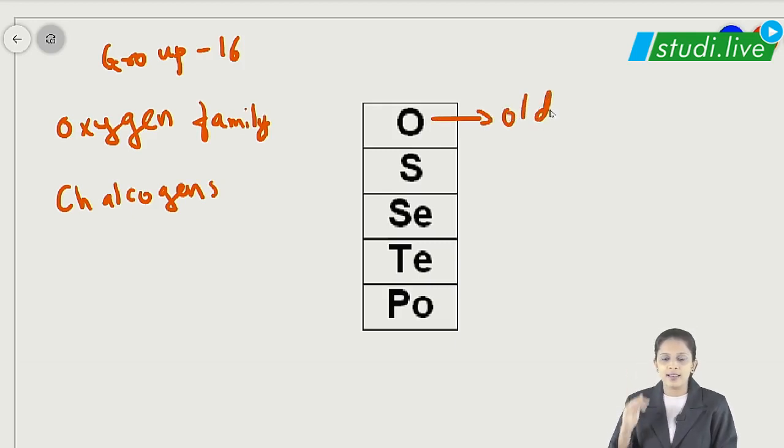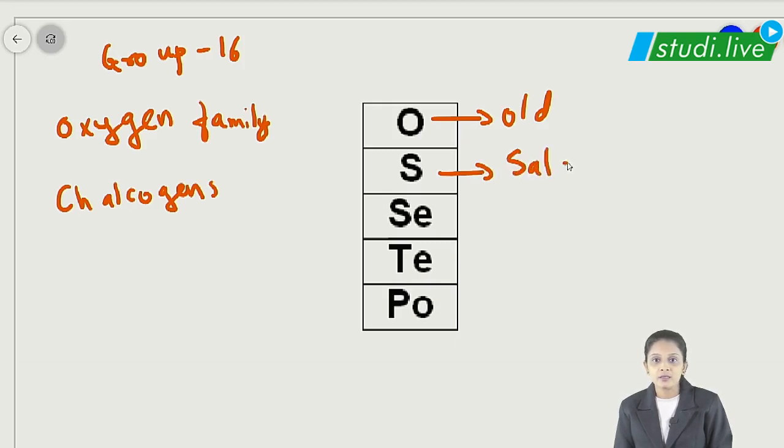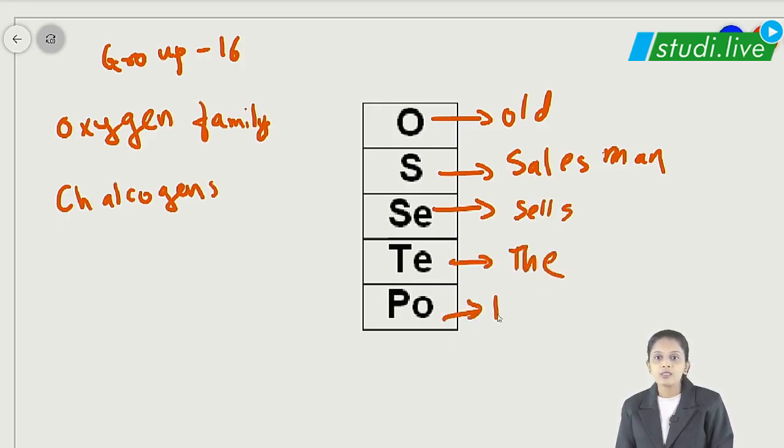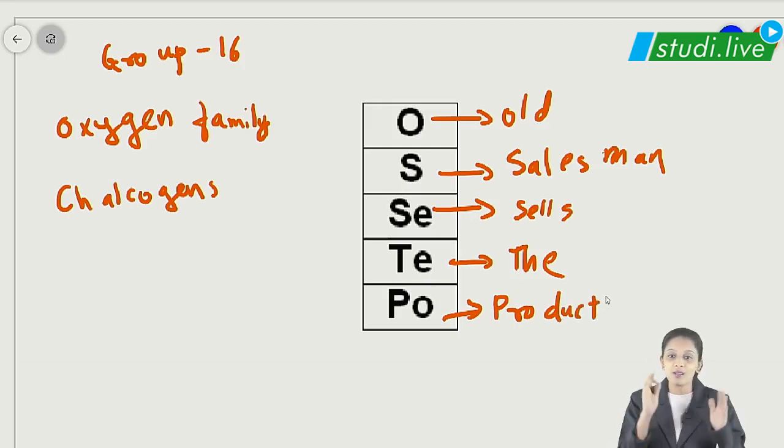Old means purana wala. So old salesman sells the product, that makes our group 16 elements: oxygen, sulfur, selenium, tellurium, polonium.